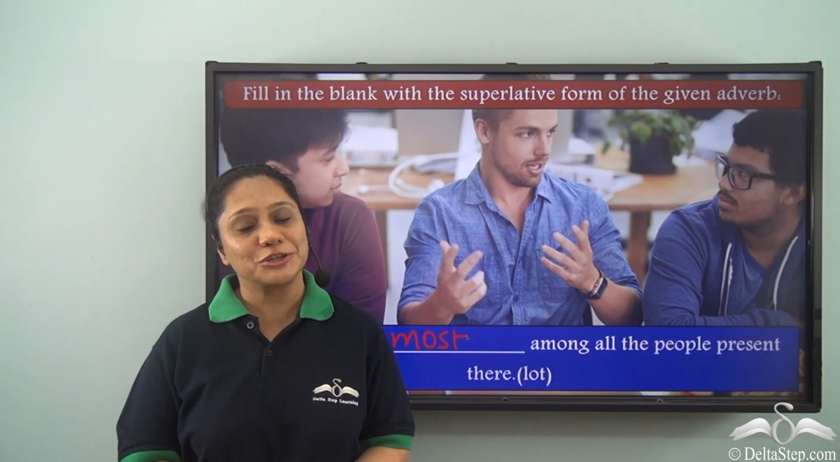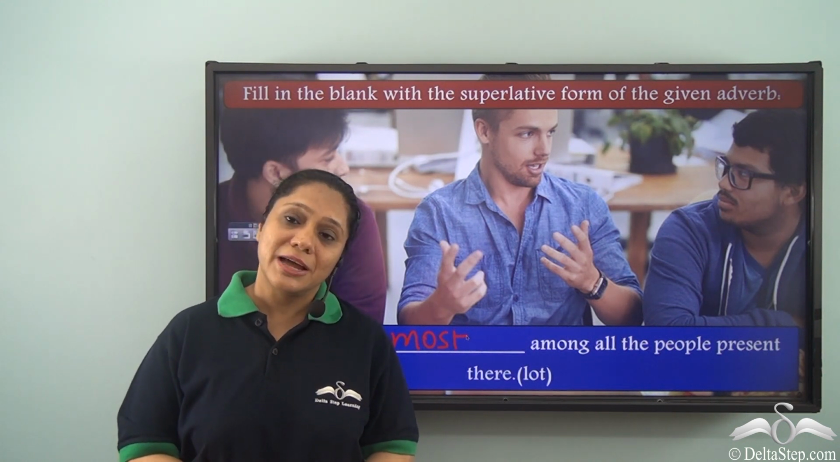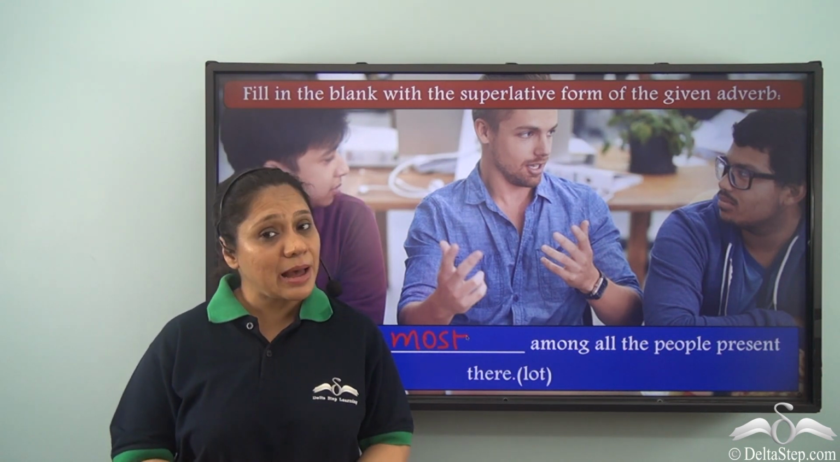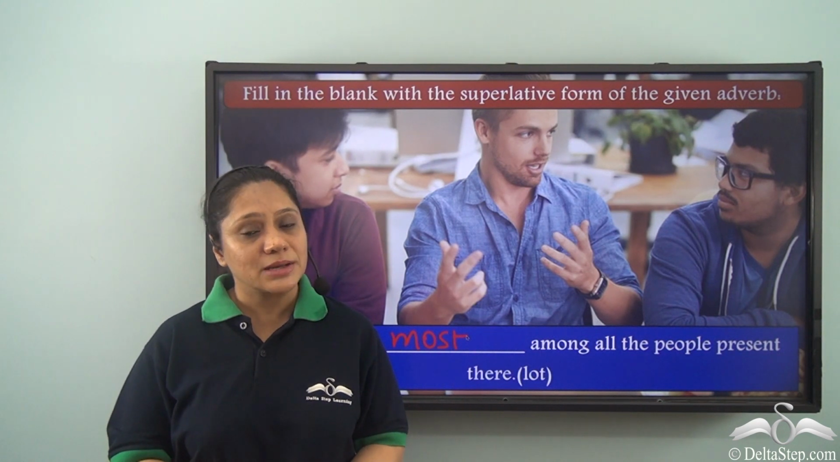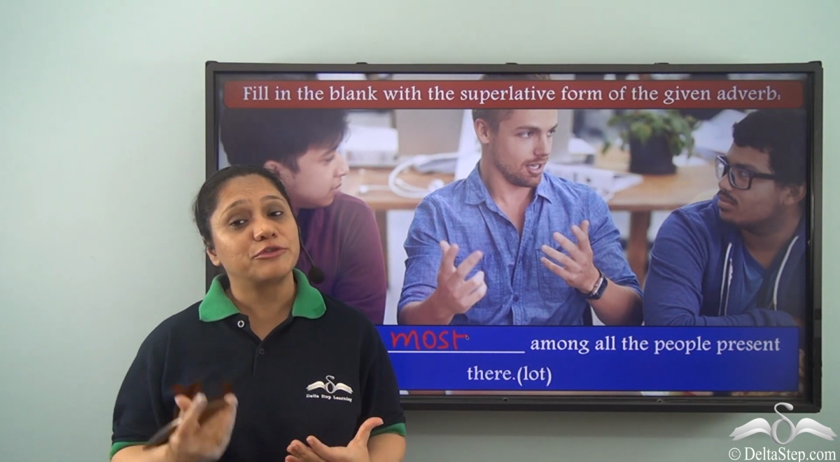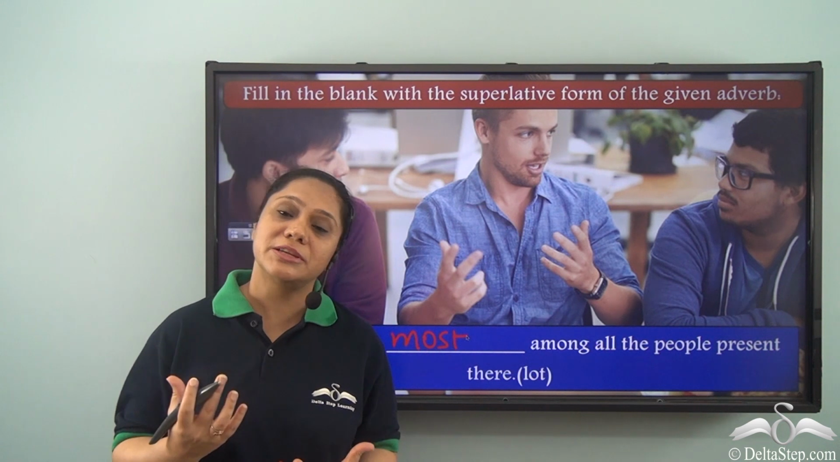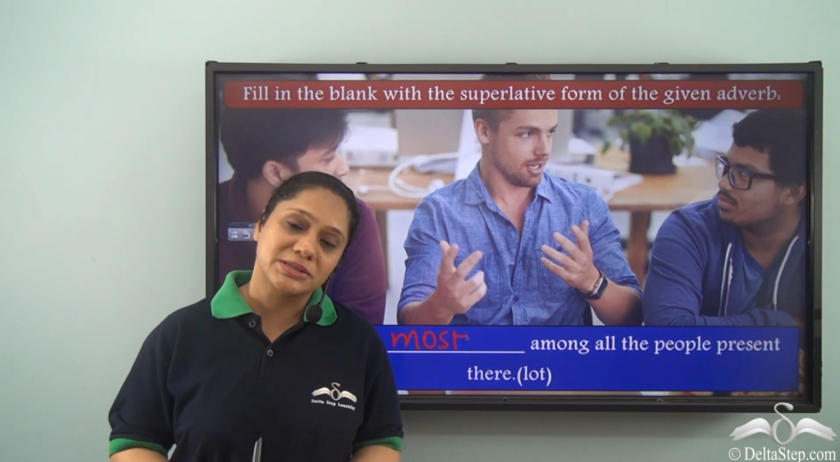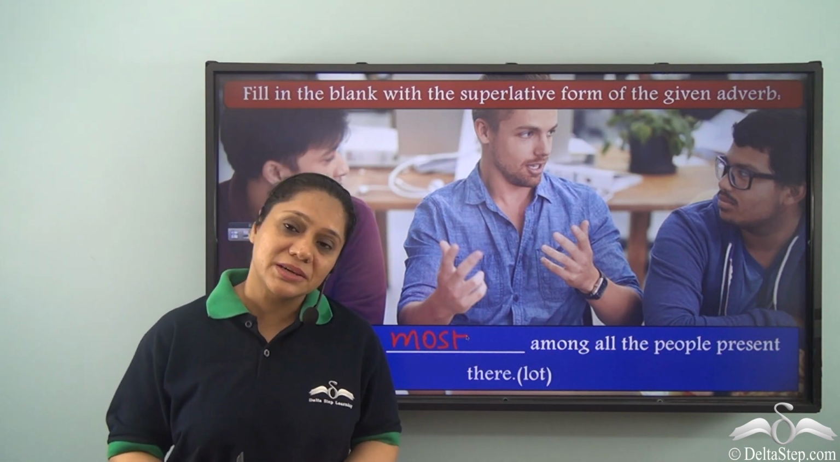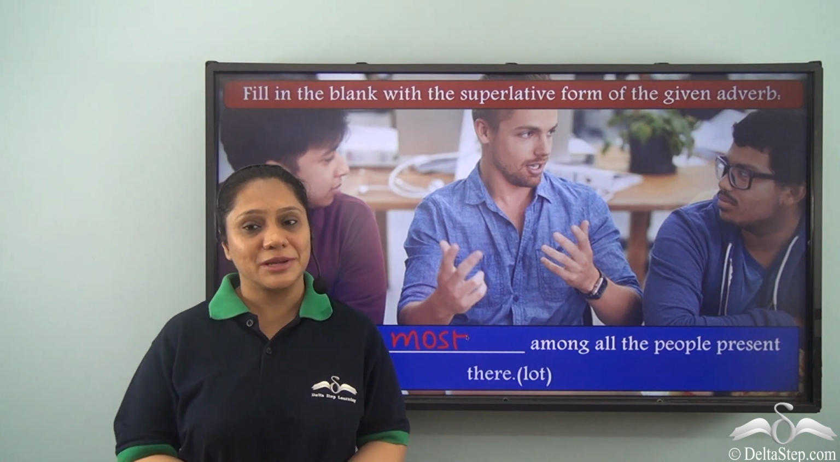So what did we learn today? Today we have learned that like adjectives, some adverbs can also be compared, and they have three forms in the degrees of comparison: the positive degree, the comparative degree, and the superlative degree.